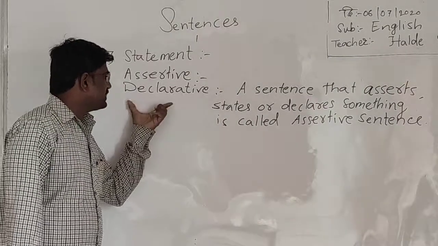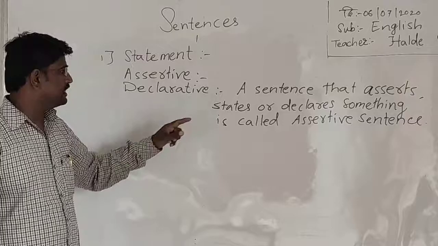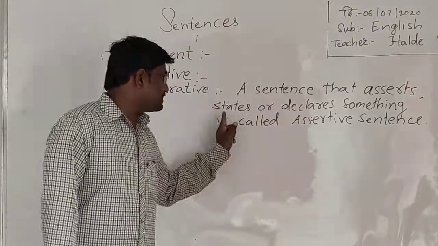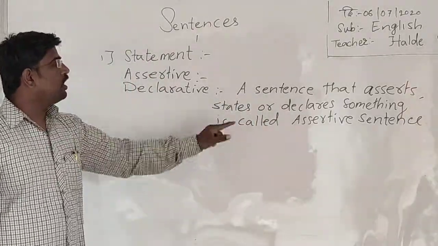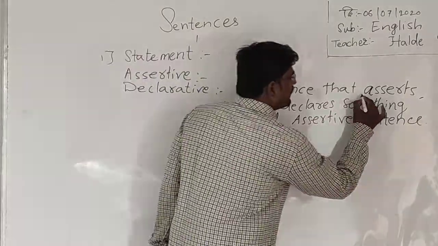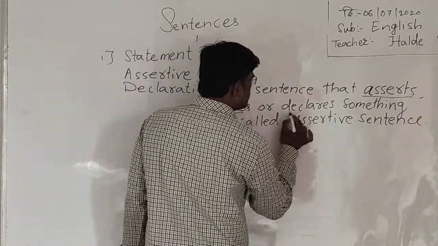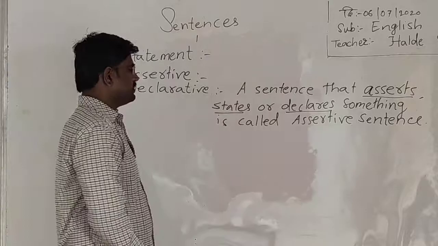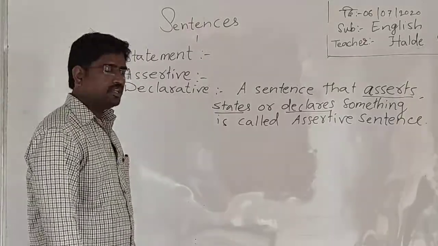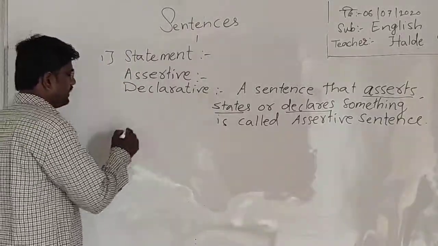Here we have studied that a declarative sentence is a sentence that asserts, states or declares something. Let me give you an example.